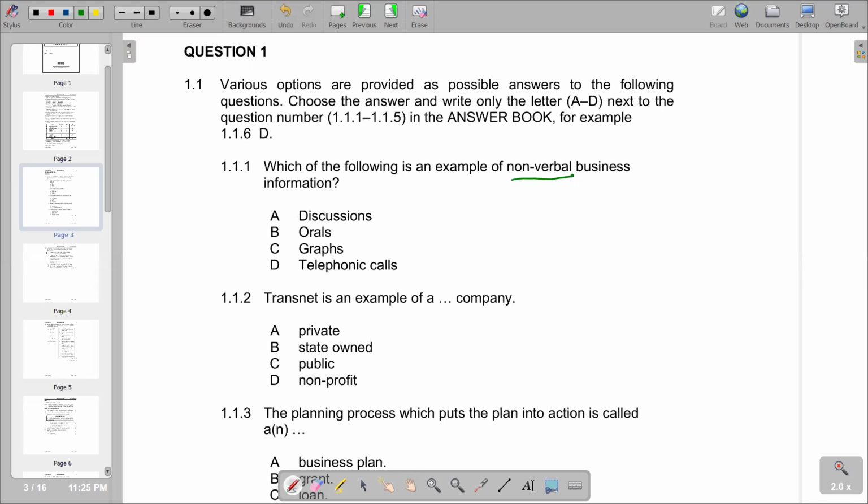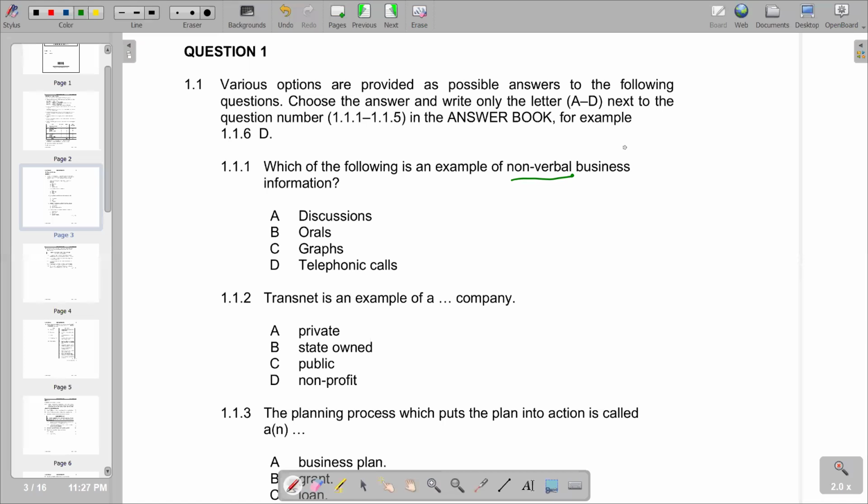So non-verbal information, basically, it is when you are not communicating through spoken words or written words, we call that a non-verbal information. So, according to the responses that we have, we've got discussion. Obviously, we've got spoken words that we have, and the orals also, and also telephone calls.